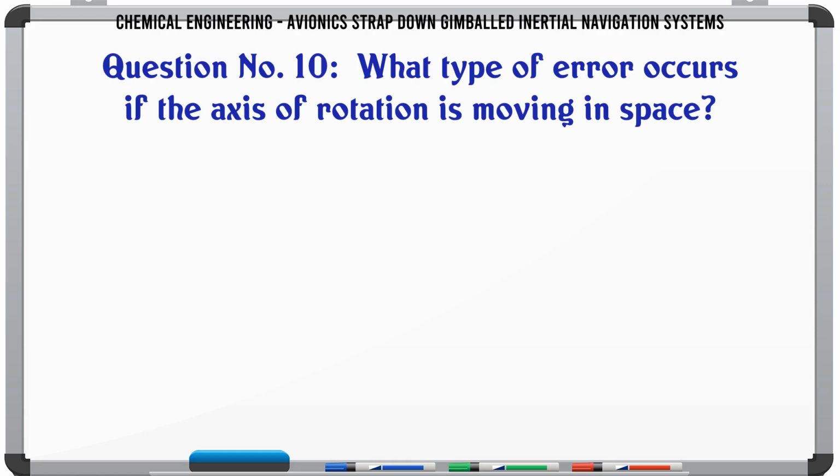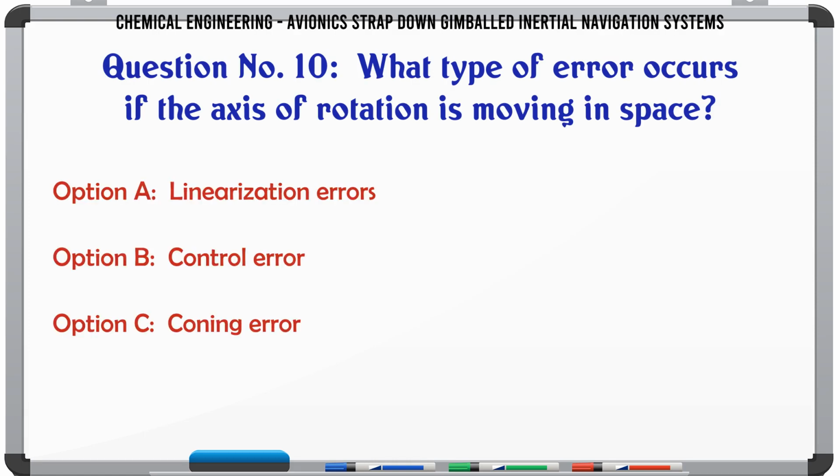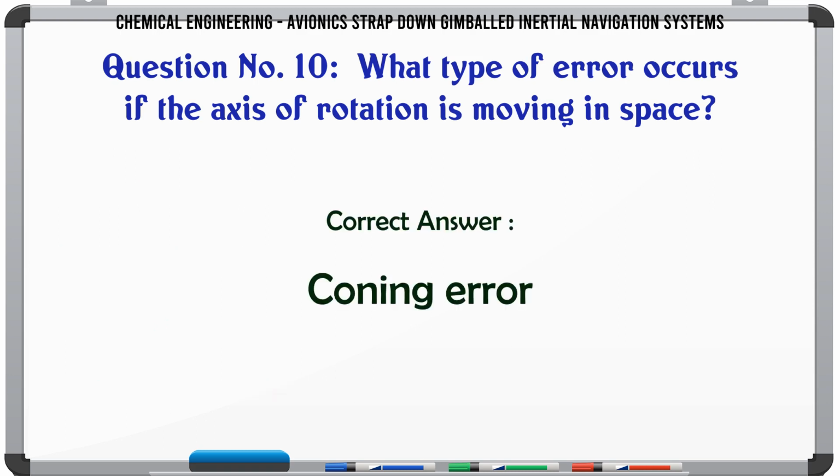What type of error occurs if the axis of rotation is moving in space? A. Linearization errors. B. Control error. C. Coning error. D. Differential error. The correct answer is coning error.